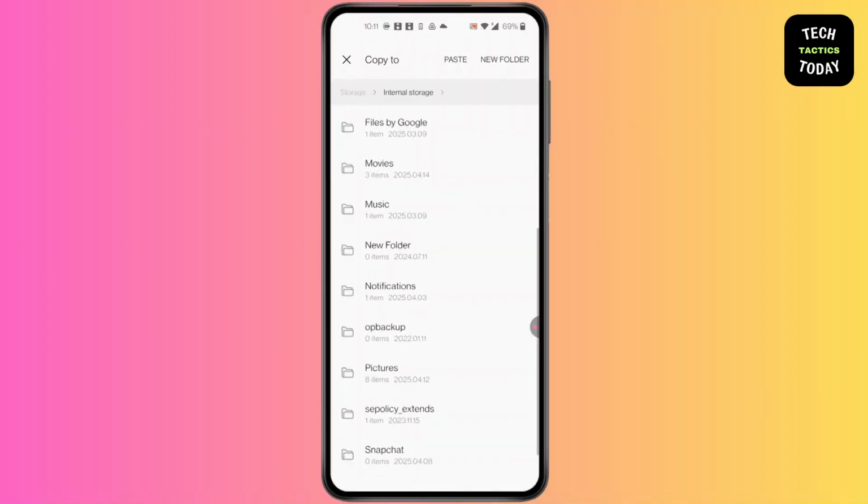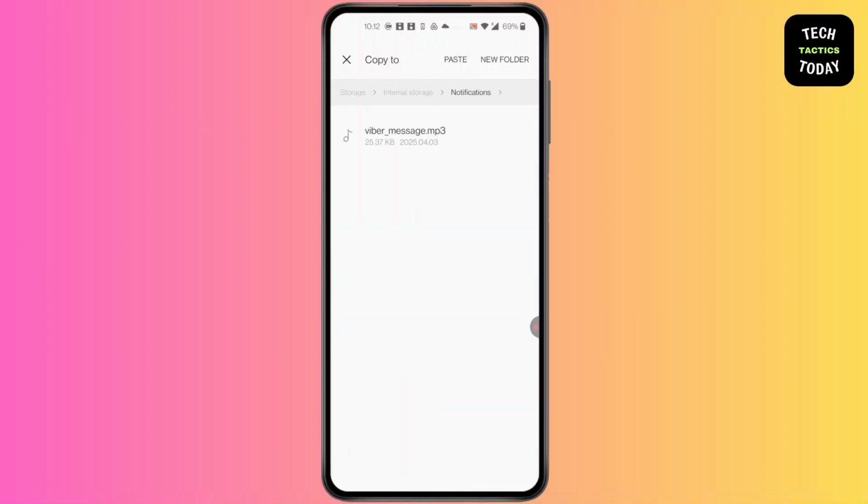Click on Internal Storage, then click on Notifications. Press on Paste at the top. After you have pasted this, go back to the settings.